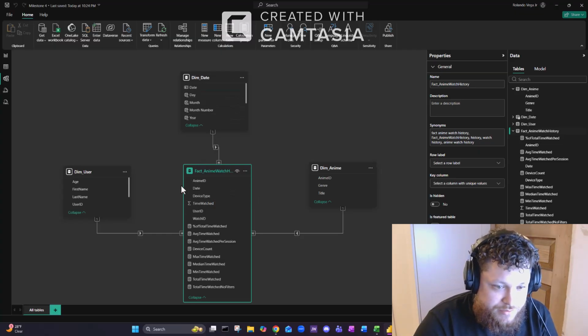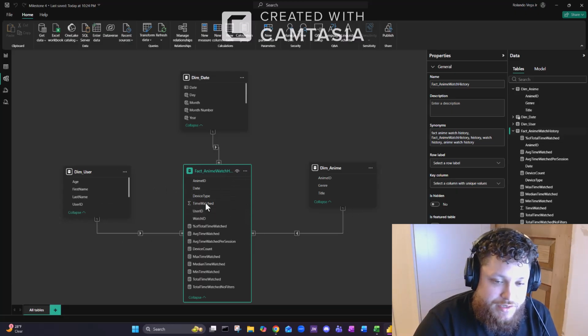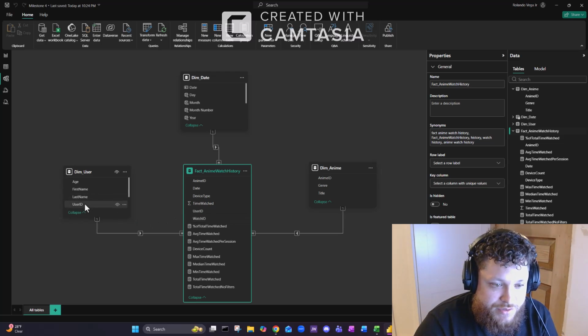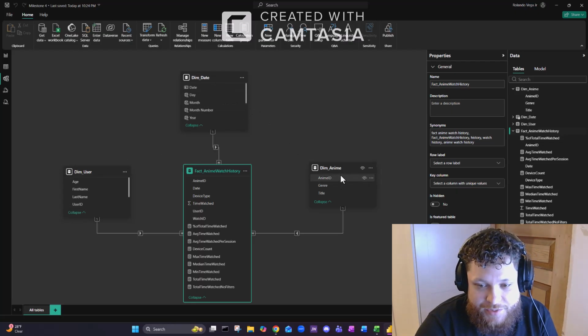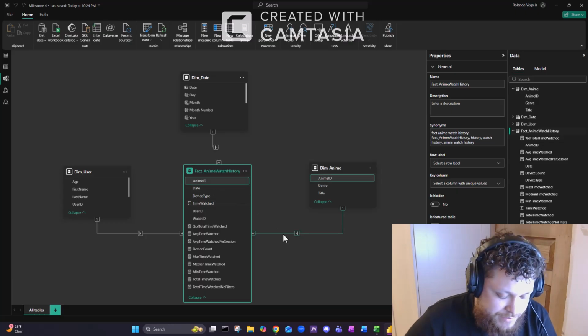Each dimension table connects to the fact table, one-to-many relationship, the watch ID being the primary key of the fact table, and user ID for user being the primary key for the user table, date for the date table, and anime ID for the anime dimension table, and they are all foreign keys in the main fact table.